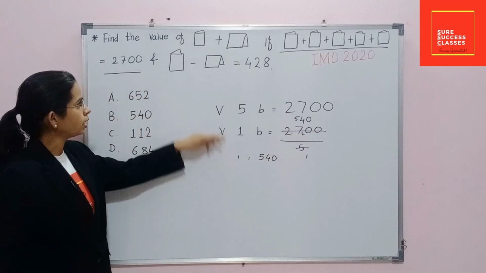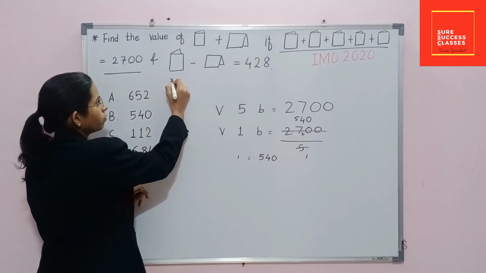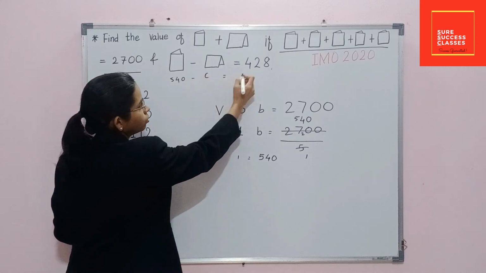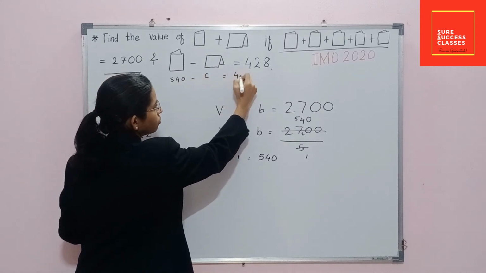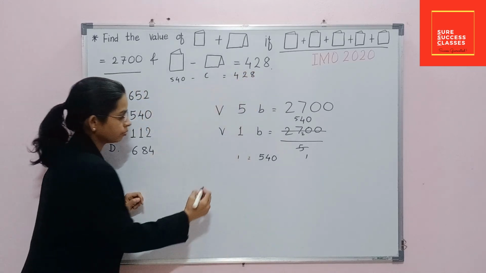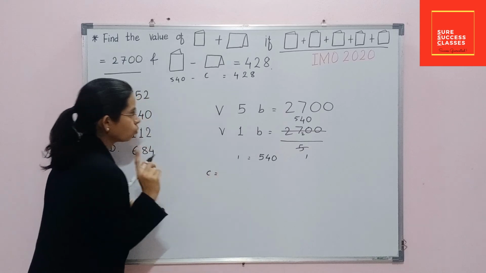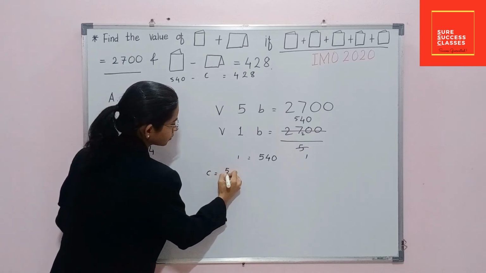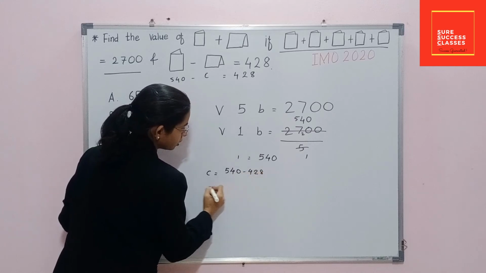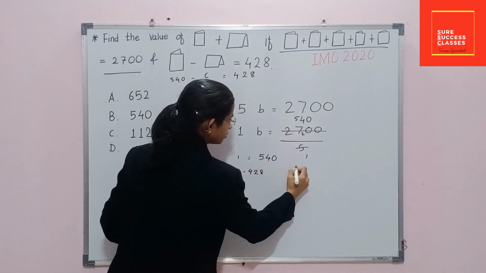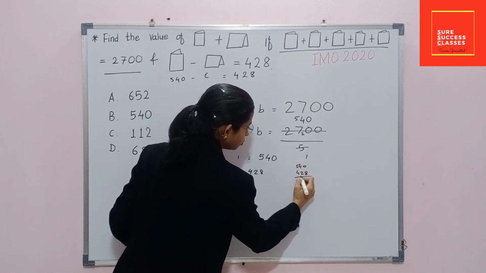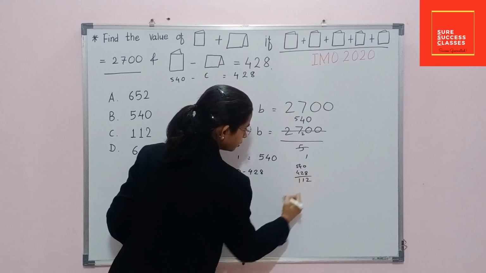If we put this value here, 540 minus calendar is equal to 428. By this expression we will get the value of one calendar. Here we will get the answer 112.